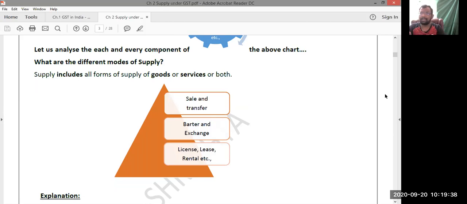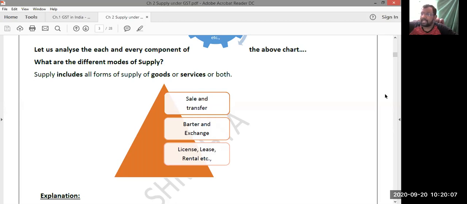It is just like the definition of transfer in the capital gains chapter. Capital gains law, section 2, clause 47 explains the definition of transfer. There also, when we say transfer, the first thought in our mind is selling of a capital asset. But transfer also includes exchange, extinguishment, relinquishment, compulsory acquisition, conversion of capital asset into stock in trade.